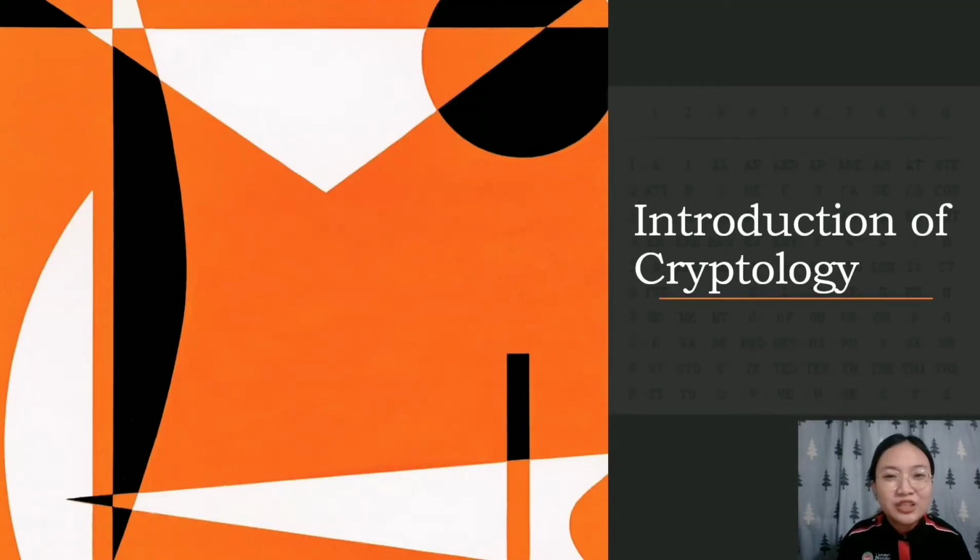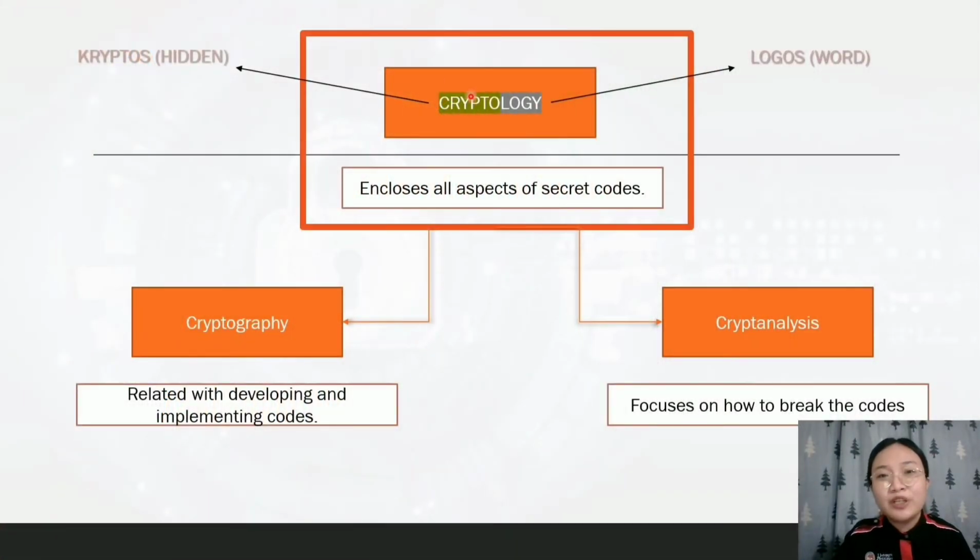I'm going to present the introduction of cryptology and its application in real life. The term cryptology is derived from the Greek, where kryptos means hidden, while logy comes from logos, which means word. From the term itself, this field encompasses all aspects of secret codes. Cryptology has two subfields: cryptography, which is related to developing and implementing codes, while cryptanalysis focuses on how to break the codes.